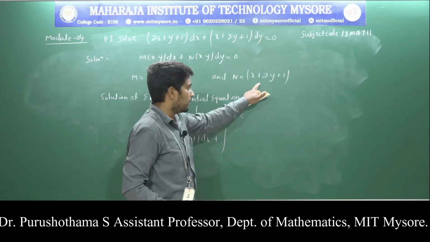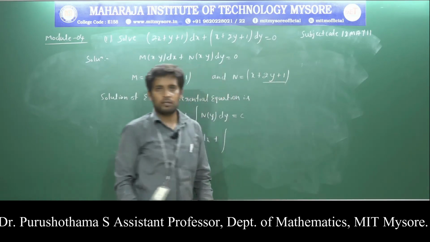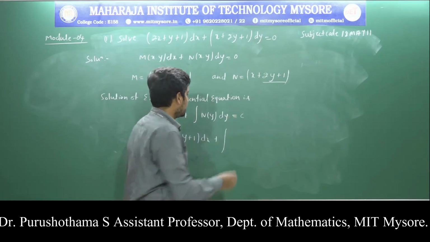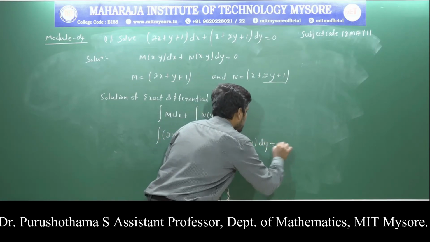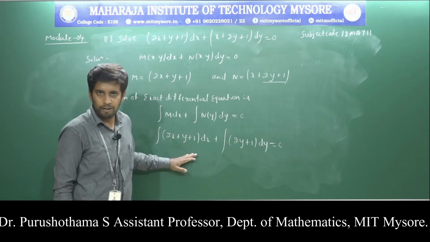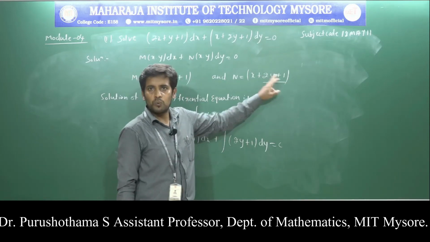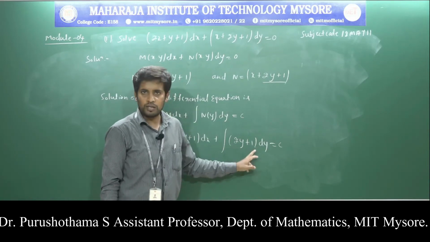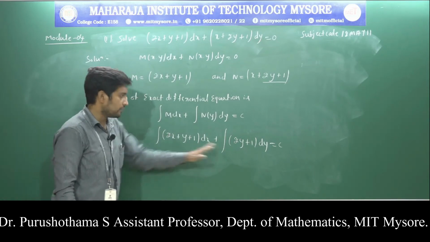Only the last two terms, 2y plus 1, do not contain x, so n of y is 2y plus 1, with respect to y, equal to c. Then find the integral values of the first and second.